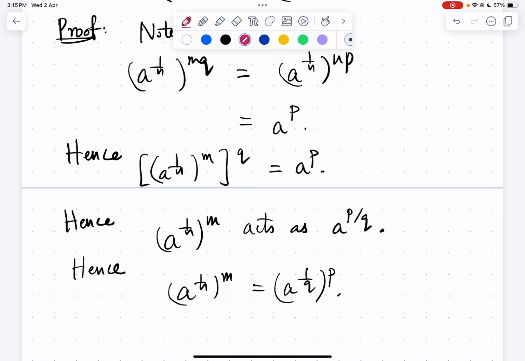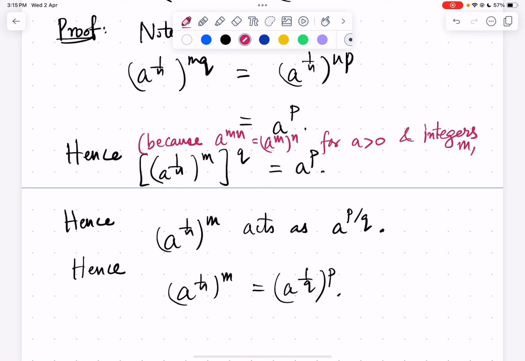This is because a power mn is a power m power n for a greater than 0 and integers m and n. So we can show this. This is intuitively true, right? For example, a power minus 6 is a power minus 2 power 3. It can also be written as a power 3 power minus 2 and so on.